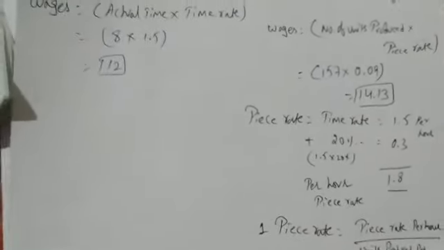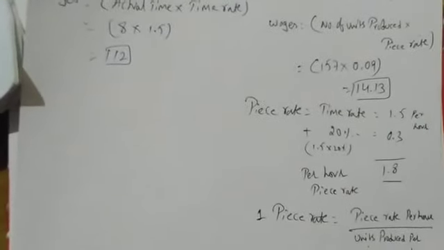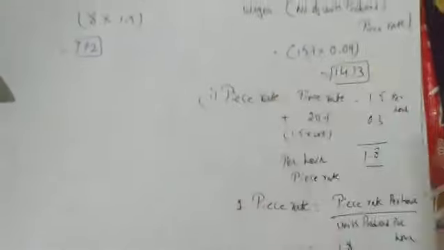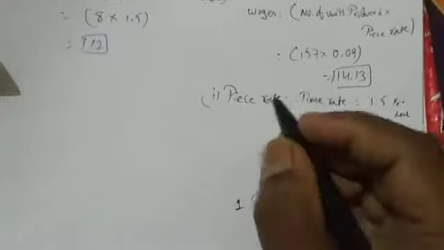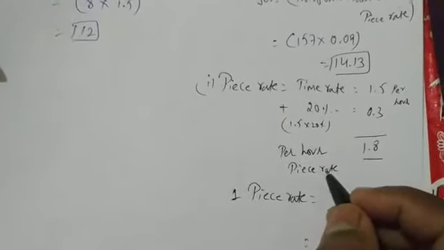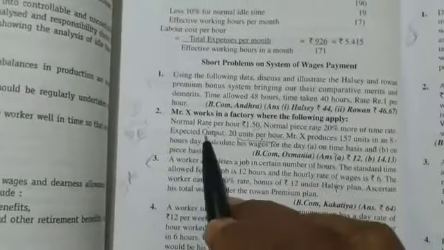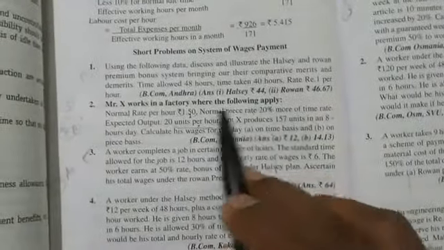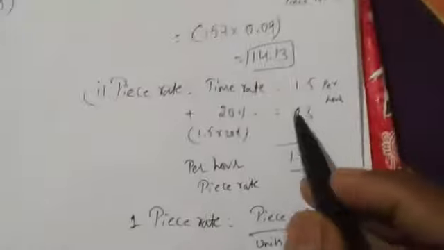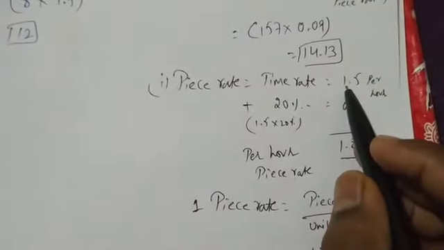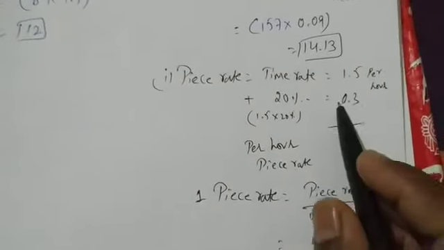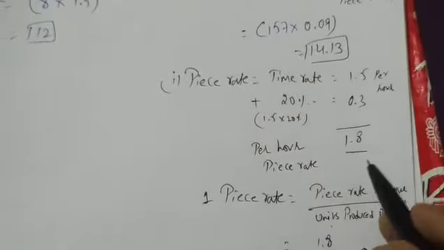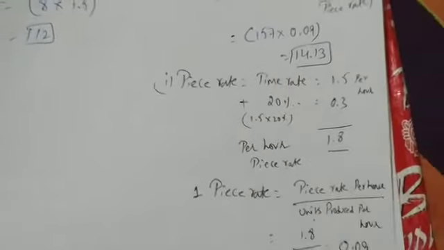Here he has not given piece rate. He asked us to find out piece rate first. So first we found the piece rate, and that we are finding per hour. Why per hour? In the question his time rate is given as normal rate per hour. So he says you add 20% to the normal rate. We added 20% to the time rate and got 0.3. 1.5 plus 0.3 is 1.8 per hour piece rate we got.